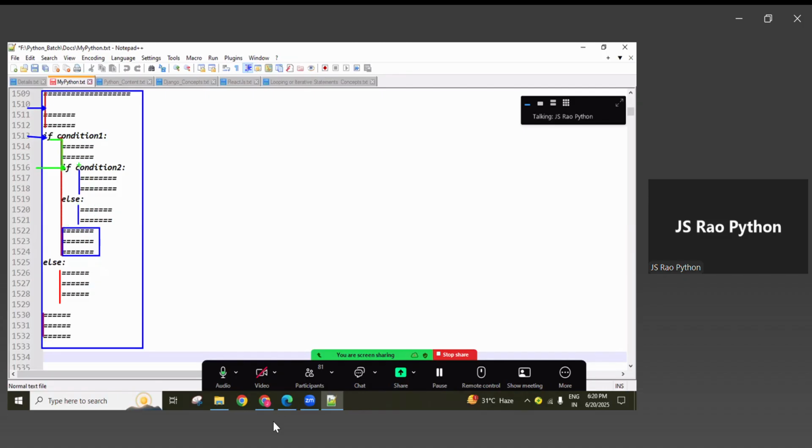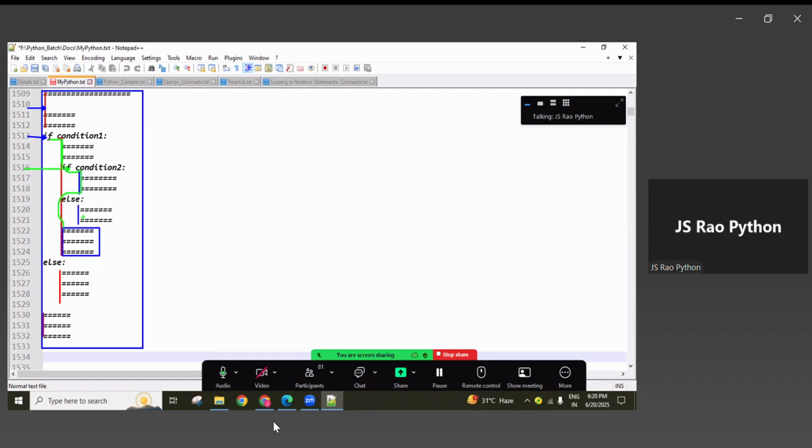Okay, so wait, one point here. If this condition returns true, then these lines execute and one more condition is checked, guys. If this condition returns true, it goes inside and executes these lines, then comes outside the inner else block, that is, these lines of code execute as normal statements. Okay, after that it comes to the outer else block. Now outside the outer else block, the normal lines execute.